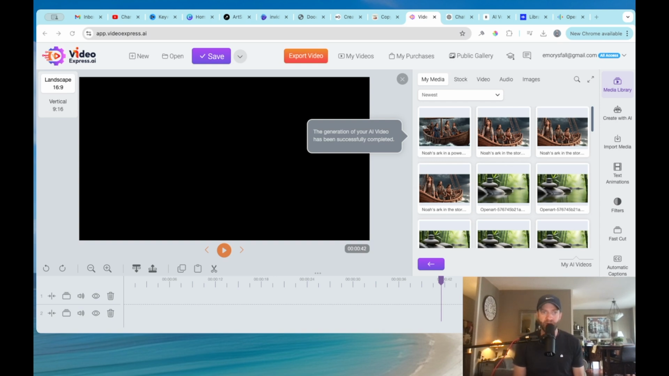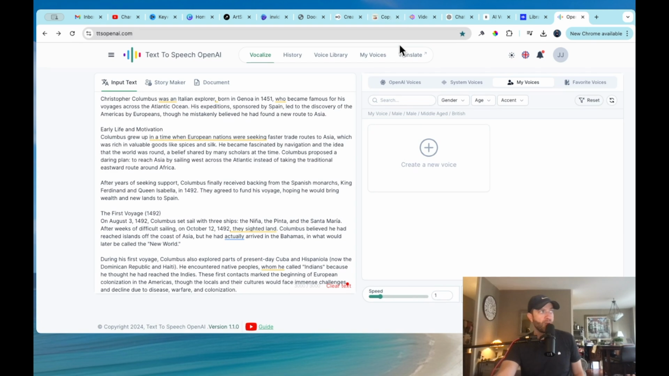So my objective is to find you tools to use for free. And if they're not free, I'm going to try to find you discounts because we have all these different types of tools that we use, right? So the program is called ttsopenai.com. If you want to go there now, you can.